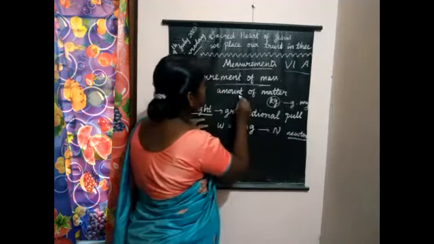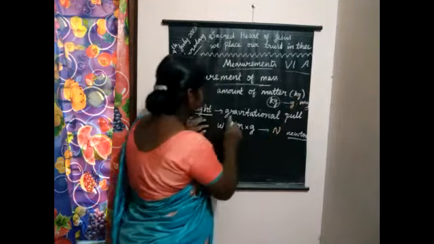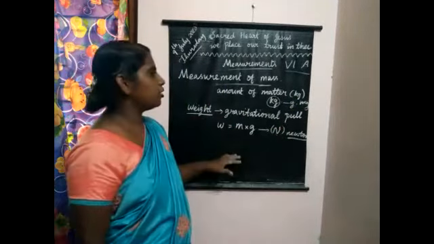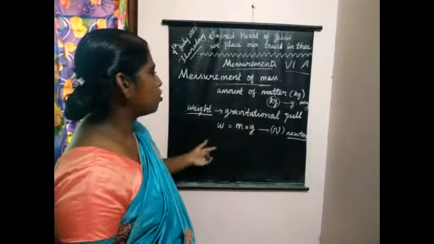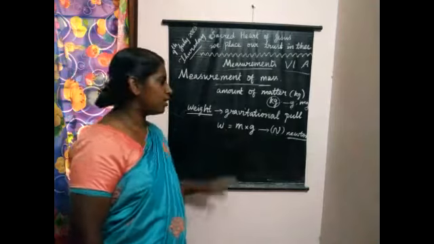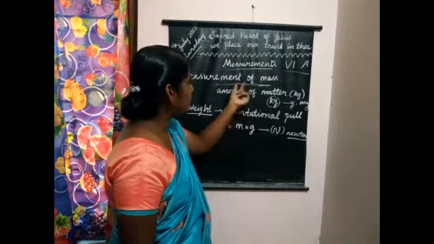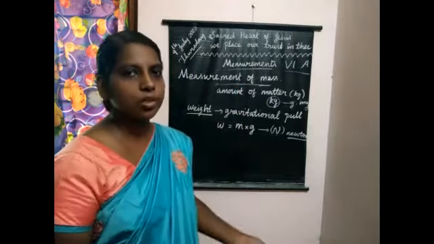So the unit of mass is kilogram and the unit of weight is Newton. Okay, so you should not confuse mass and weight. If you want to buy anything, we go to the shop and get it by telling the mass only. Okay, how many kilogram? 1 kilogram or 2 kilogram, like that.